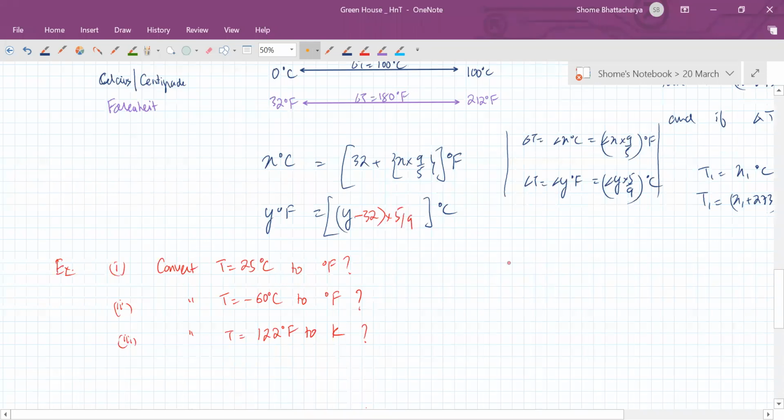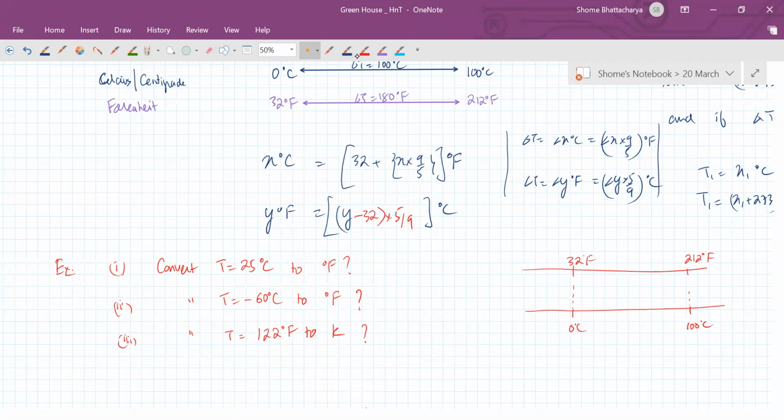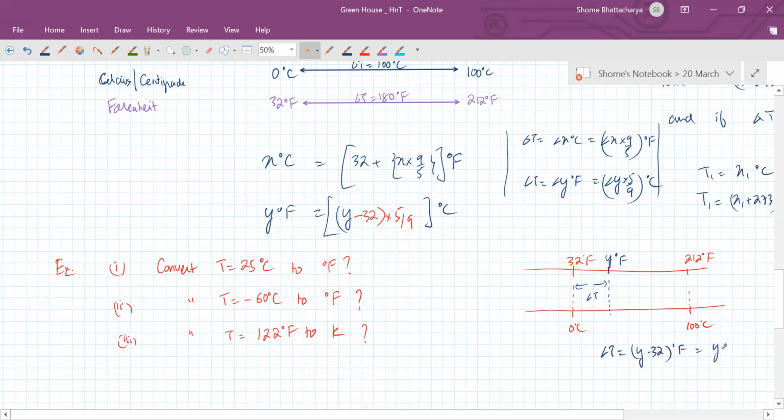Again, that's easy to understand why that's the case, right? Because a temperature of some y degrees Fahrenheit, this delta T, so this temperature.